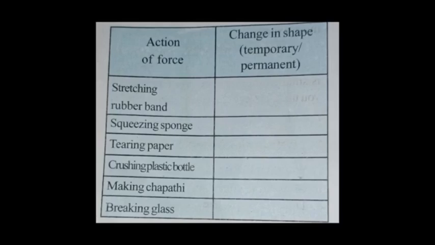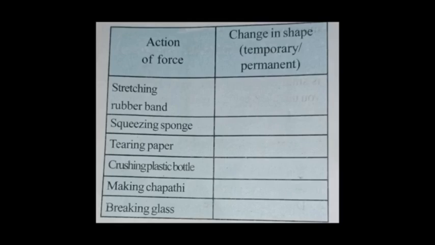In the table, the first action of force is stretching a rubber band. When we stretch the rubber band with both hands, what do you observe? Write your observation in the column for change in shape. Is it permanent or temporary? Second one, squeezing a sponge.